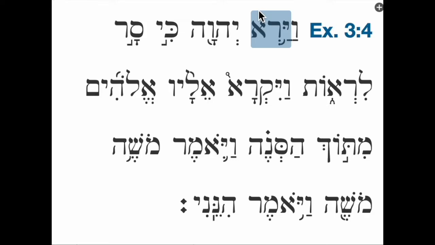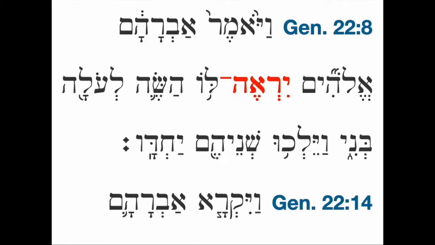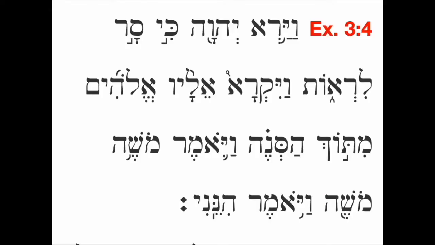And so you'll see in the paradigms that the prefix conjugation, third masculine singular in the qal, will be yireh. It has the yud prefix plus the resh, followed by aleph and hey. So the three root letters, resh, aleph, hey, are all there. In Genesis 22:8, we have Vayomer Avraham, Elohim yireh lo. God will see to it. Yireh is a third masculine singular prefix conjugation. With the vav consecutive, like we see in Exodus 3:4, it is vayar. That's an apocopated form. The hey has dropped off, chopped off of the ending, so to speak.